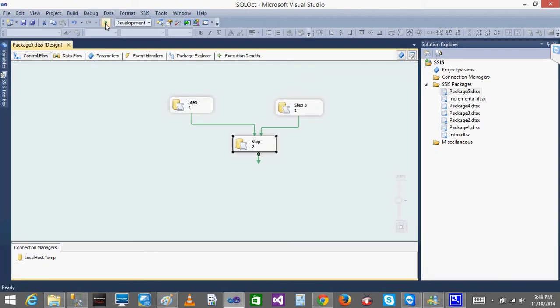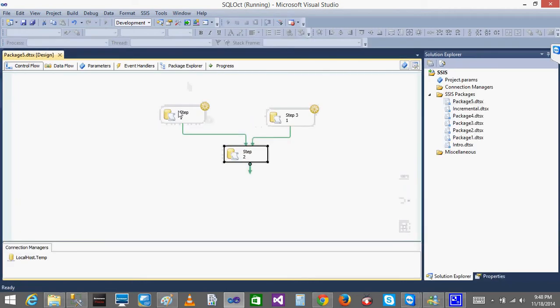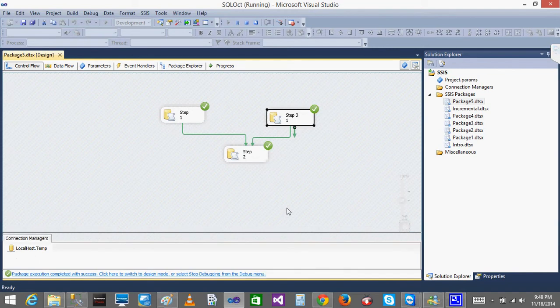If I run it again, you can observe it. Though one will finish in 5 seconds and the other in 10 seconds, step 2 will not execute after the execution of the first one. It will wait until both the steps complete, and only then will step 2 execute. That is the default behavior.